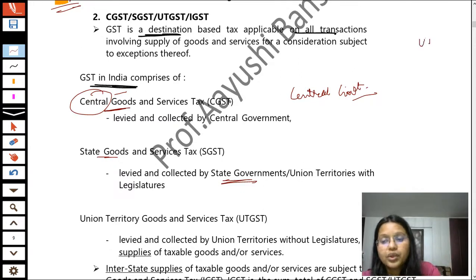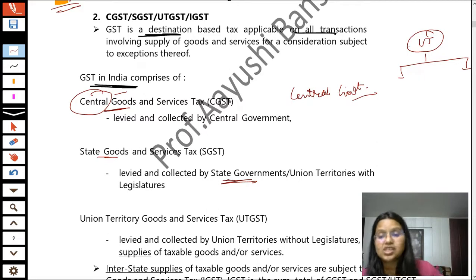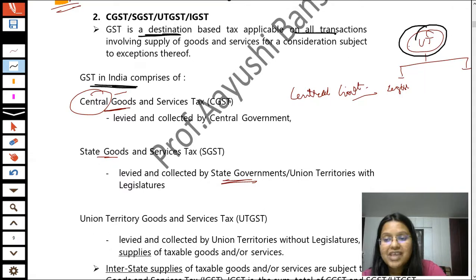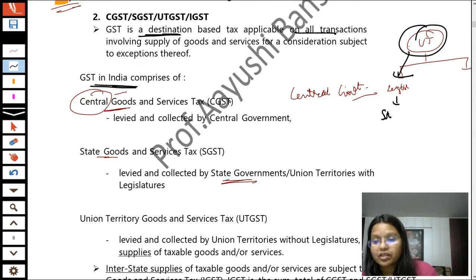Union territories are of two kinds. First is a union territory which has its own legislature, that is union territory with legislature, and the second is a union territory which does not have its own legislature. Students, for your general knowledge, a union territory which has its own legislature also falls into the category of states.